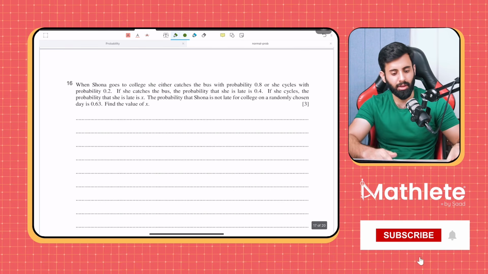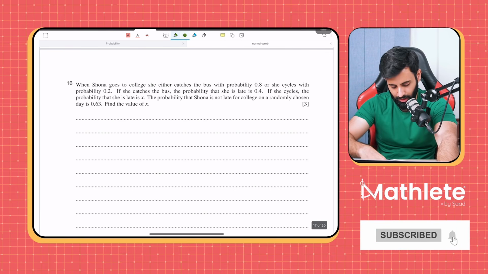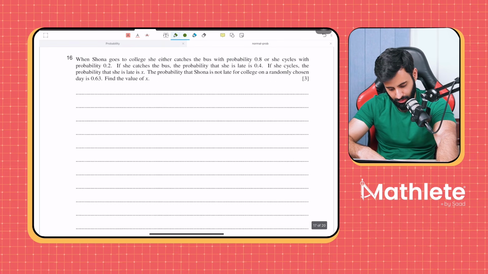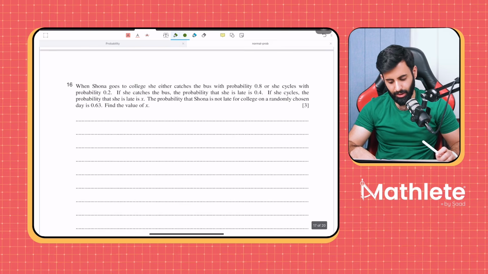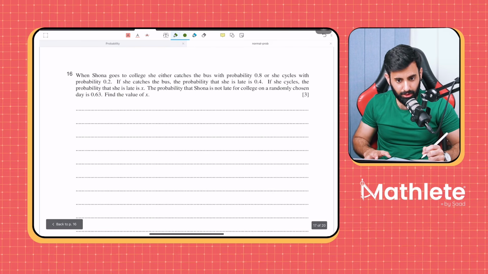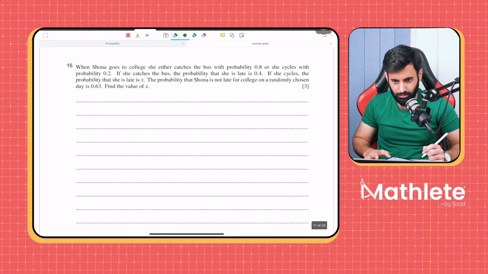0.25. All right. Let me check. This is from October, November 2019. 0.25 is correct. Good job. Okay, so does anyone want me to solve this? Yes, no?